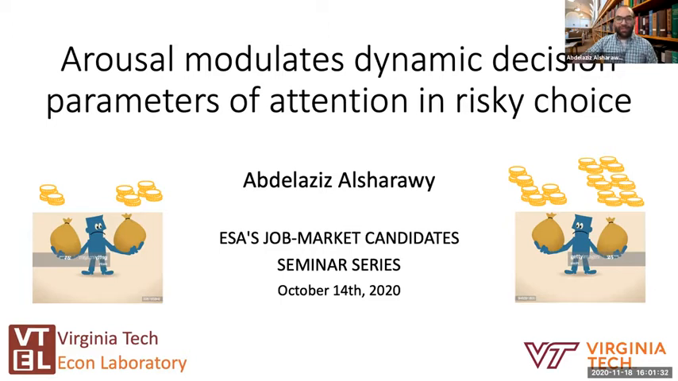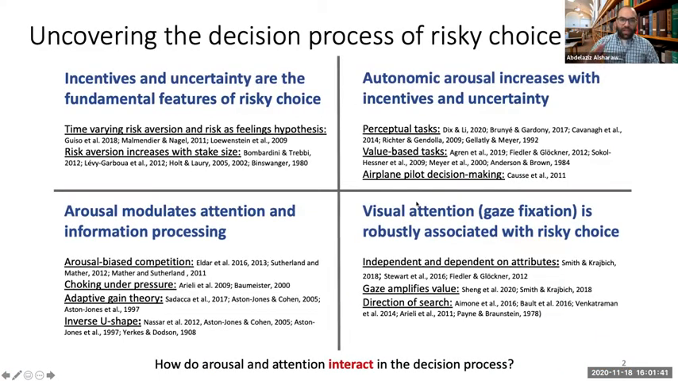In this study, we investigate how arousal and attention interact in the decision process of risky choice. Incentives and uncertainty are the fundamental features of risky choice. Previous studies have suggested that risk aversion is not stable. For example, it changes with time, with environmental context, and with emotions such as fear. Also, a common finding in the literature is that risk aversion increases with high stakes.